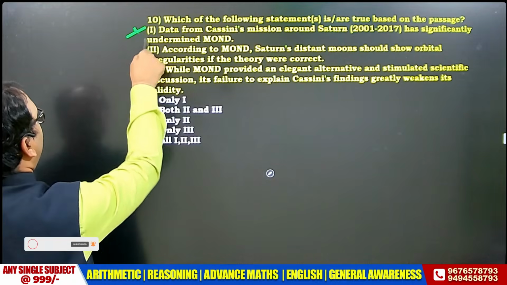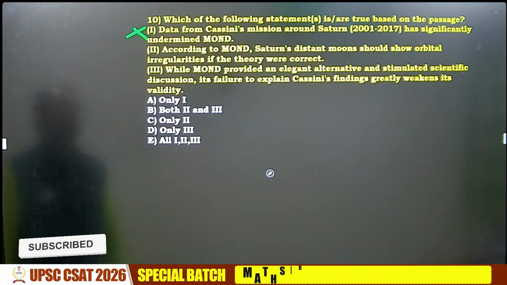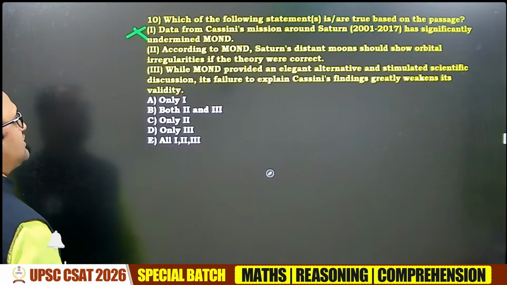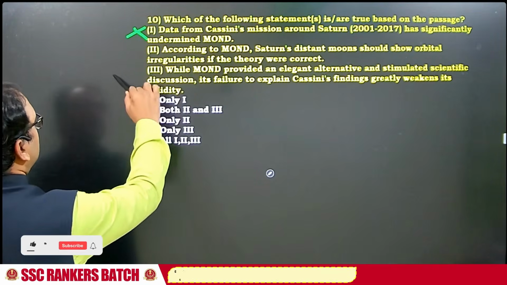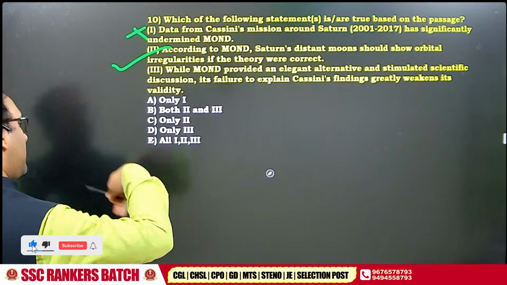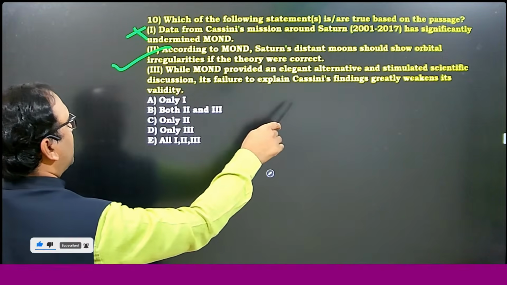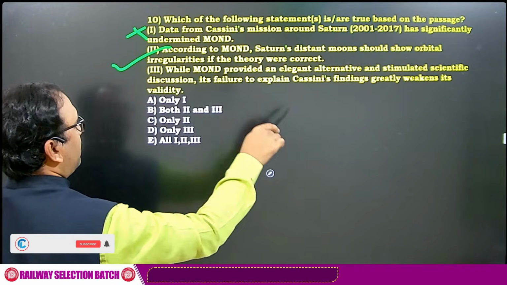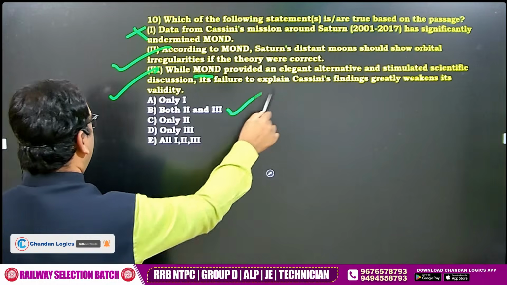No. It was never mentioned like that. According to MOND, Saturn's distant moon should show orbital irregularities. Correct. This is what MOND said, but it was proved wrong. While MOND provided an elegant alternative, its failure to explain. Very good. Correct. MOND failed. 2 and 3 both are correct.